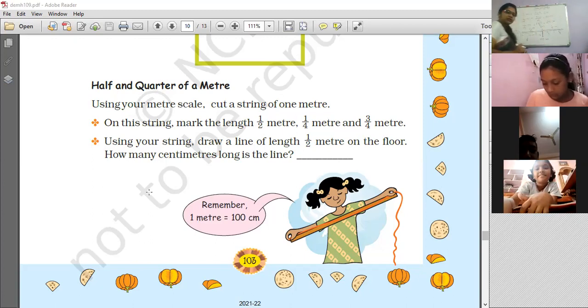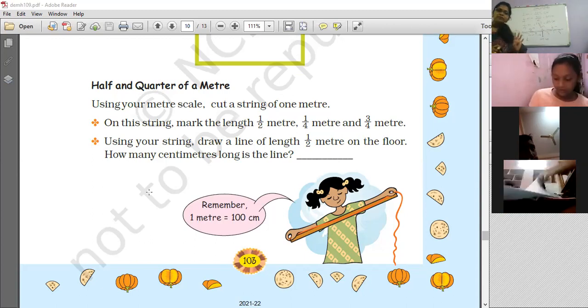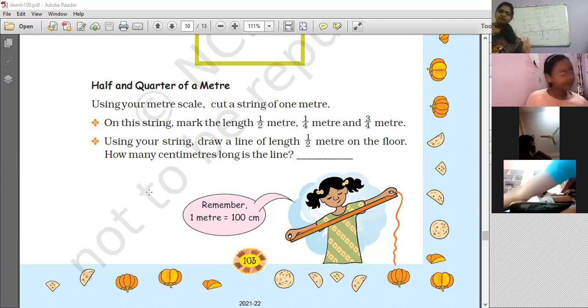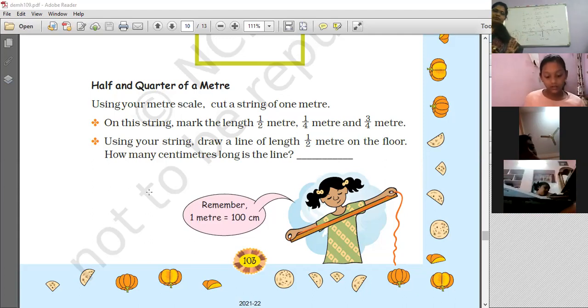It is 25 centimeters. So just remember that 1 meter is equal to 100 centimeters, half a meter is equal to 50 centimeters, quarter meter is equal to 25 centimeters, or 1/4 of a meter is equal to 25 centimeters. Is this clear?